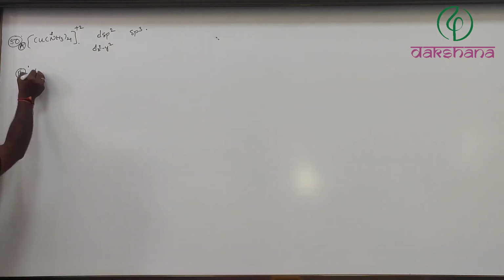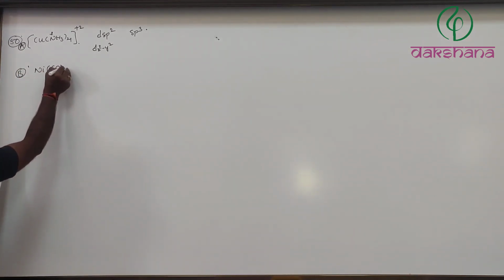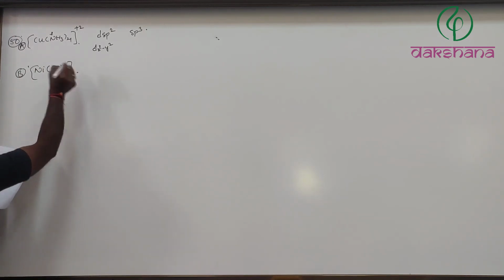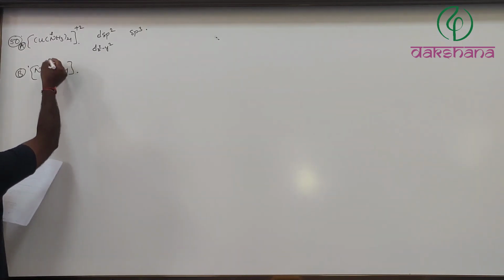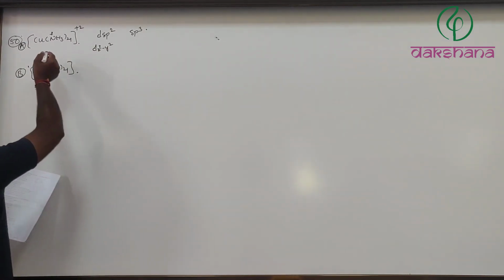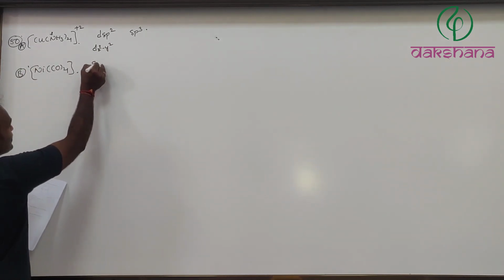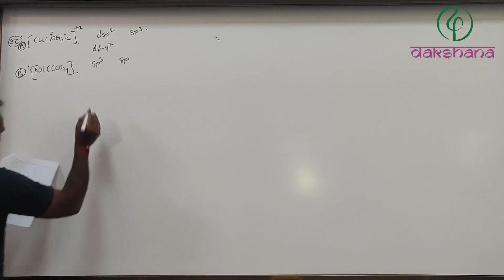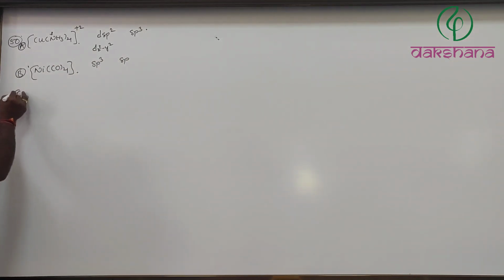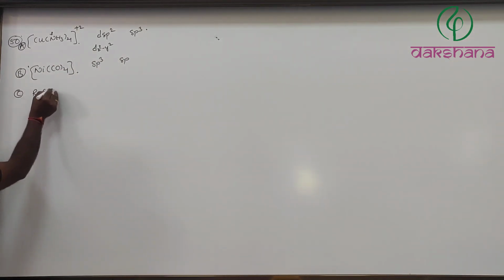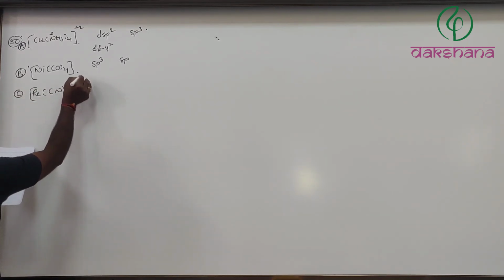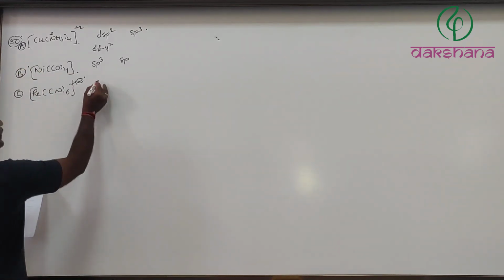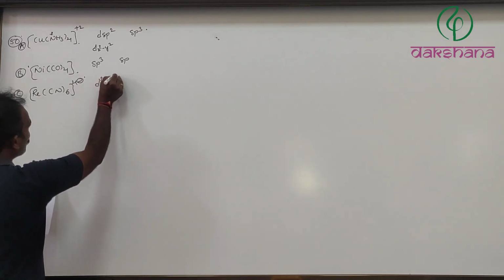Option B, Ni(CO)4. Just now we have seen this one, it is going to be sp3 hybridization. In carbon monoxide, a triple bond is there, therefore hybridization is going to be sp. Next, C. Rhenium, ReCl6 4 minus. Definitely it is going to be d2sp3 hybridization, no doubt about it.